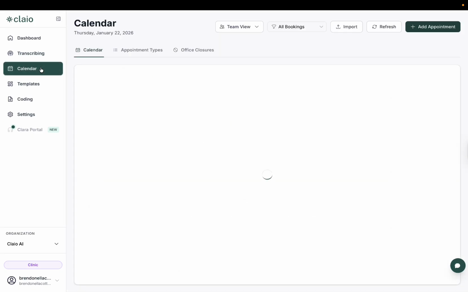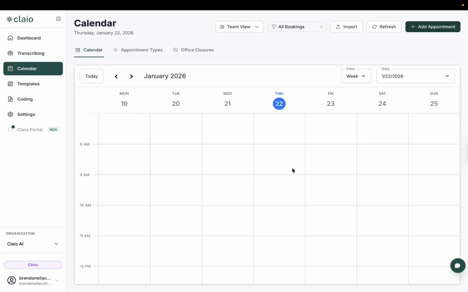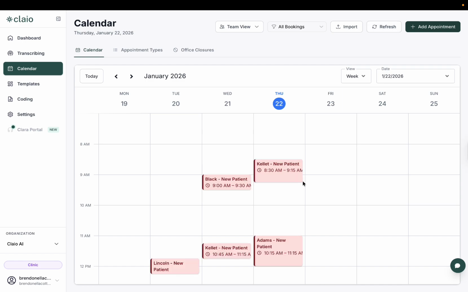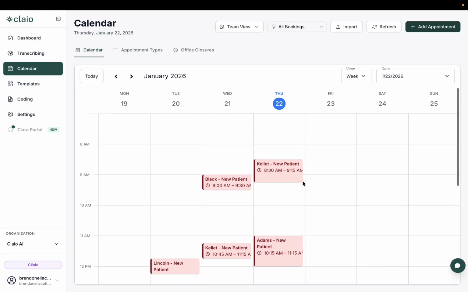Next, we have our calendar tab. This is going to sync with your MacPractice calendar, and you're going to be able to see all of your MacPractice appointments here. Usually it just takes a couple of seconds to load in. As you can see, this syncs up with the MacPractice calendar. These are all patients that I have scheduled in for today.